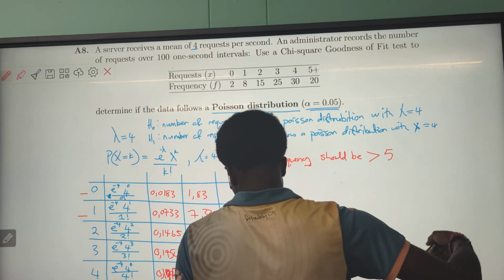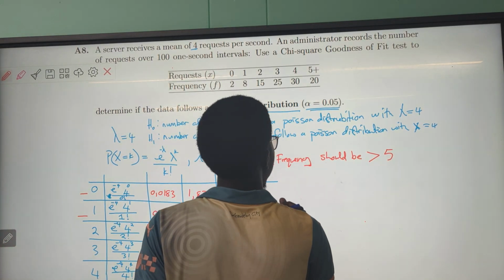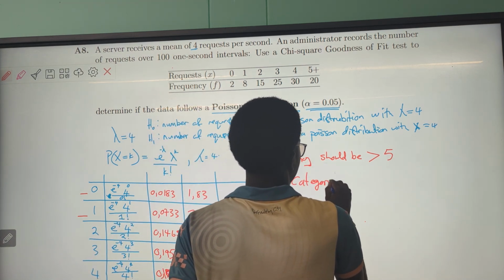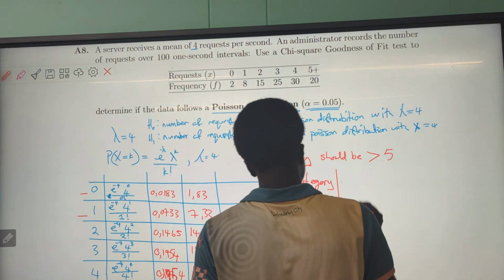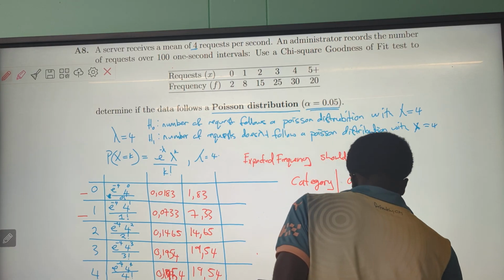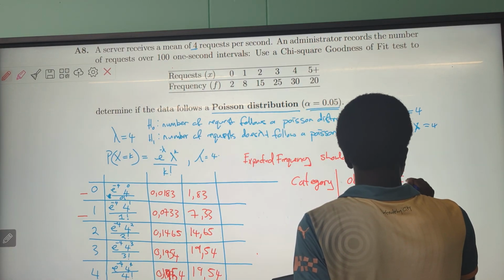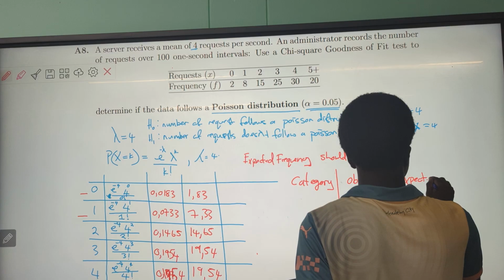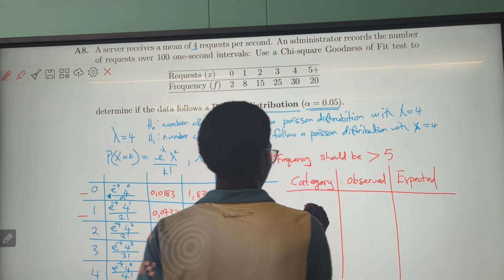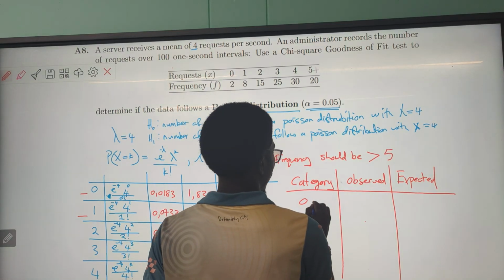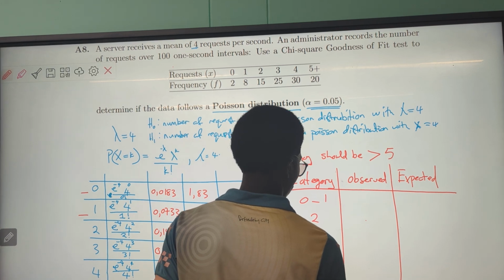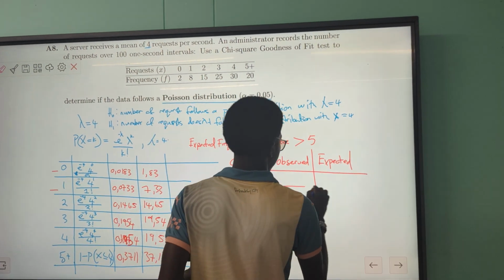Our new table has category, observed, and expected, with 0 to 1, then 2, 3, 4, and 5 plus.